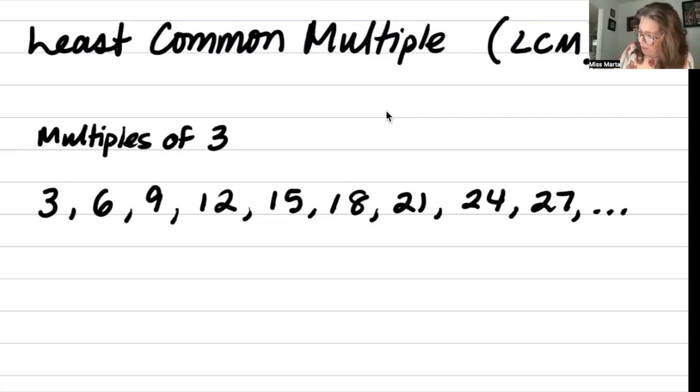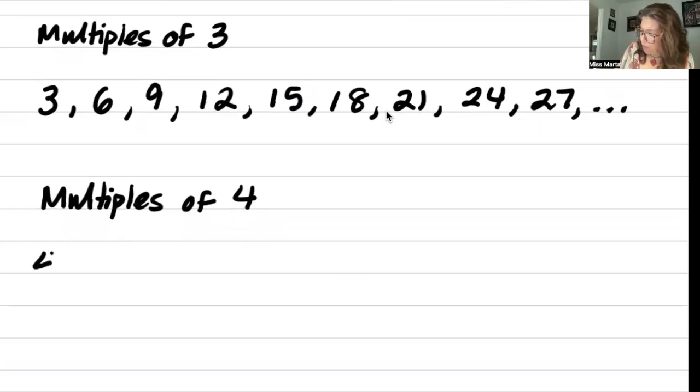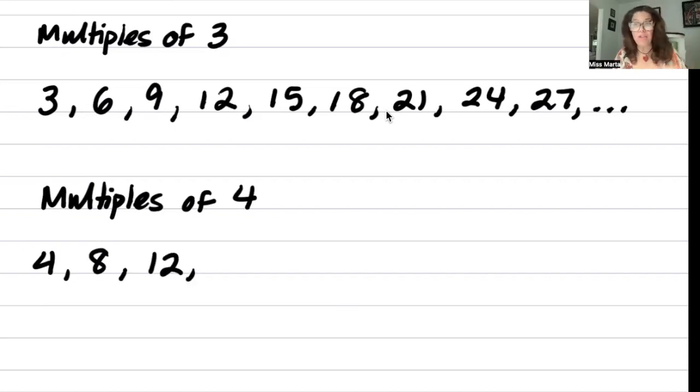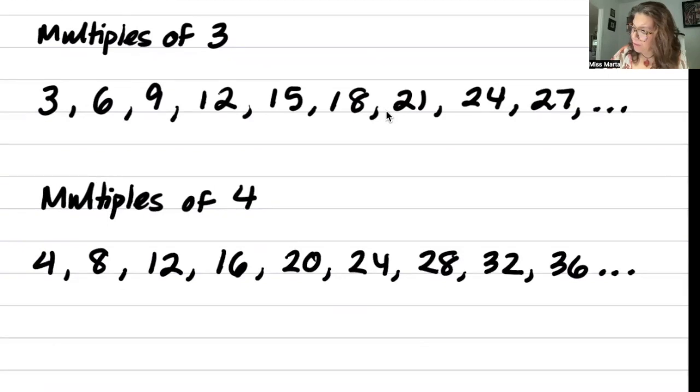All right. Now let's look at the multiples of 4. 4 times 1 is 4, 4 times 2 is 8, 4 times 3 is 12. If I want to, I can just add 4. That gives me 16. Add 4 is 20, 24, 28, 32, 36. I'm going to stop right there. And I'm going to get my little trusty highlighter here.